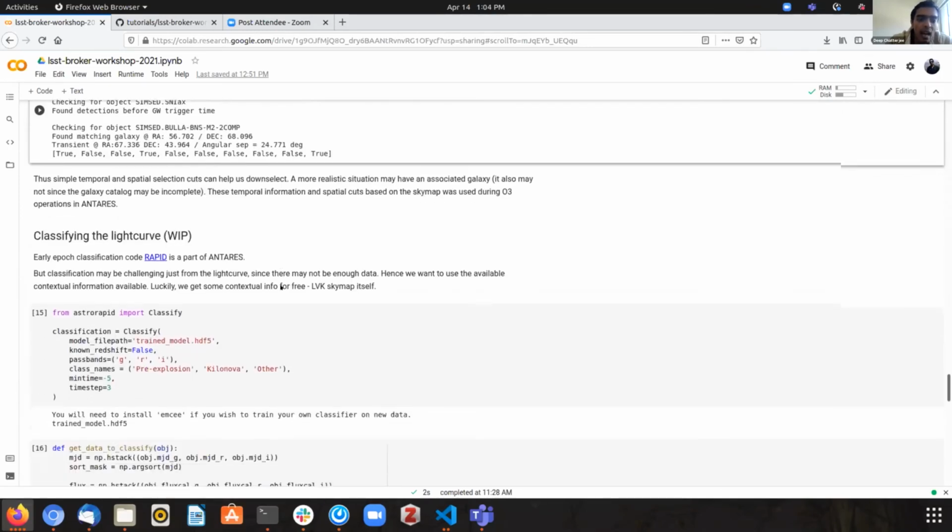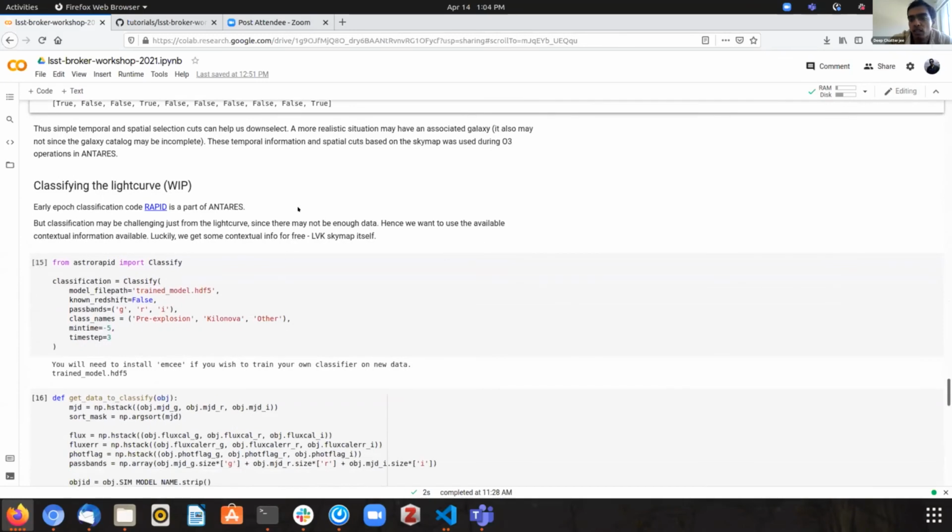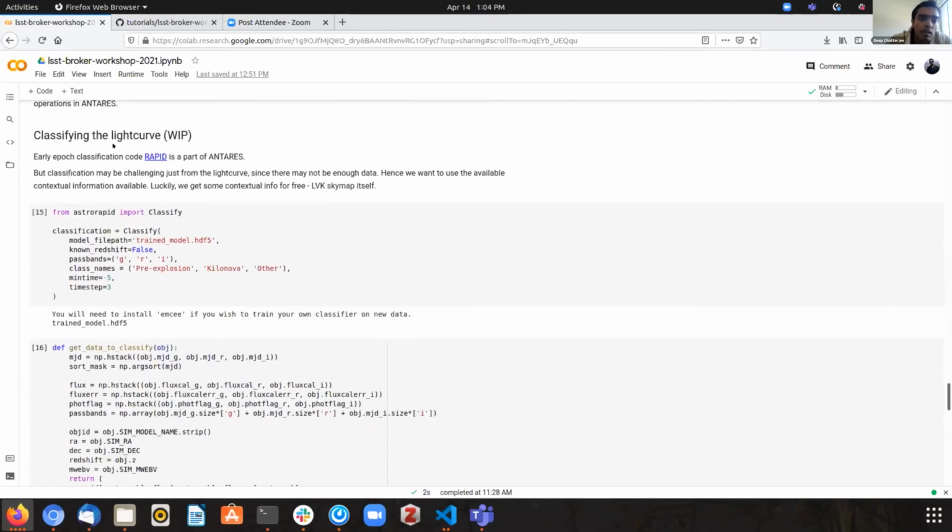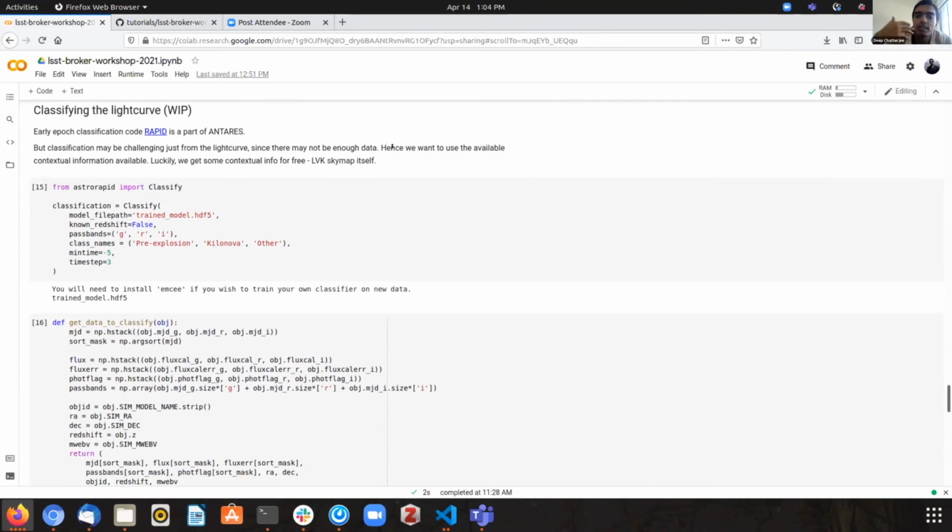Now, here we have utilized only the temporal and the spatial information. We could also use the light curve, and this is very much a work in progress. There is already light curve classification code, which is a part of Antares, but it's difficult because we have very limited data. But we could enhance the classifiers with contextual information like the sky map itself.